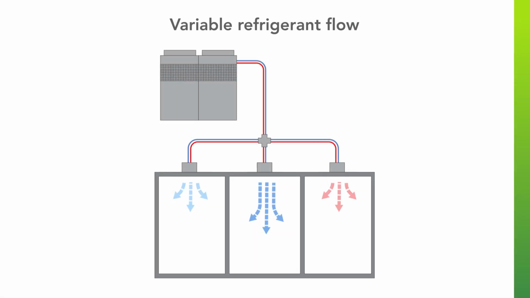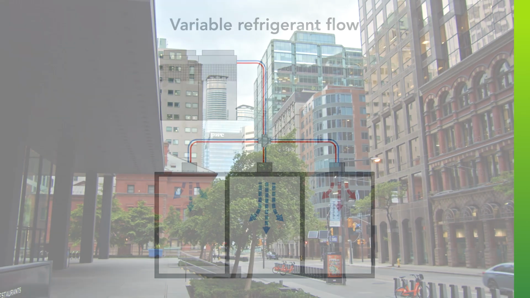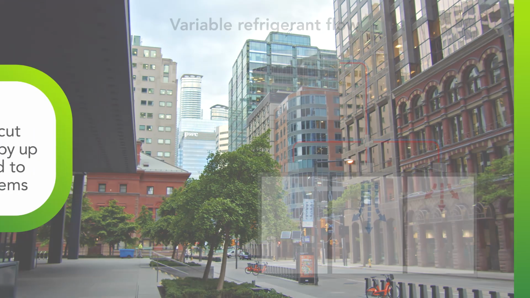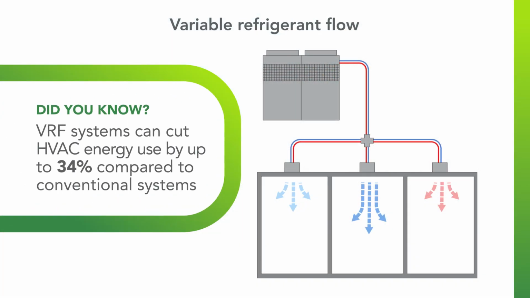Variable refrigerant flow, or VRF systems, a more advanced heat pump system, can simultaneously heat and cool different zones using a network of refrigerant lines. You'll usually find these in mid-size offices and mixed-use buildings. Did you know VRF systems can reduce HVAC energy use by up to 34% compared to conventional systems?